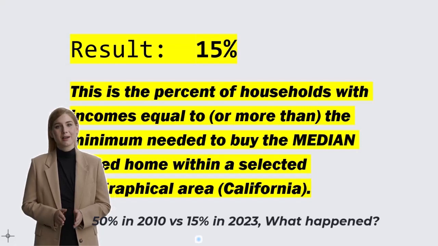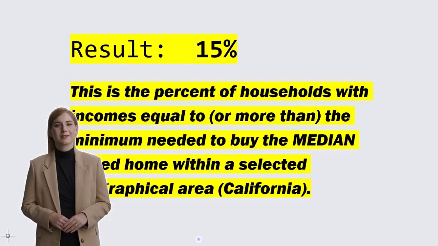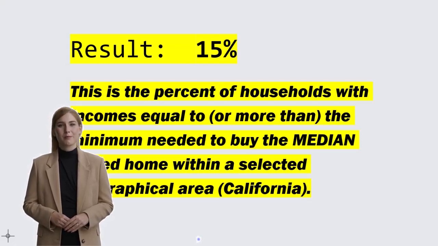Here is some food for thought. In January 2010, the affordability index was at 50%. Today, it is at 15%. The obvious question is, what happened? The answer to the question requires more time than is available in this video and will be handled by Larry.